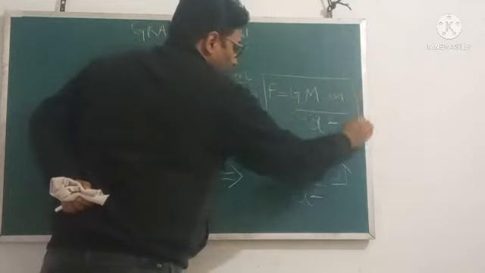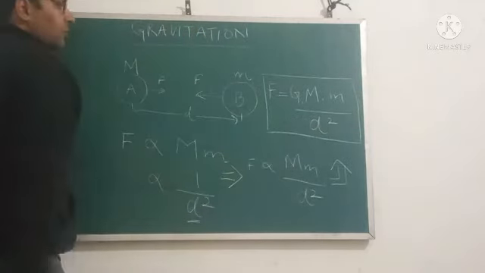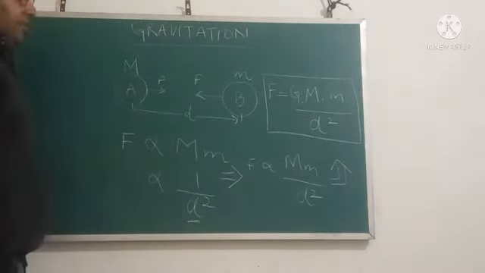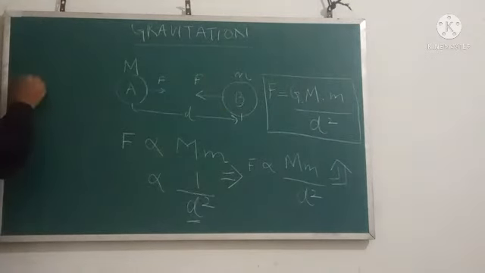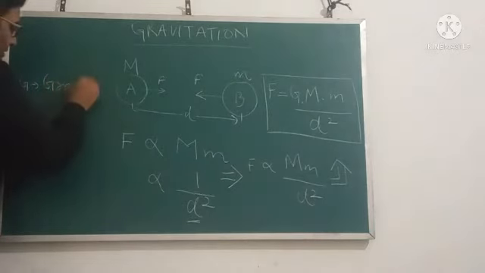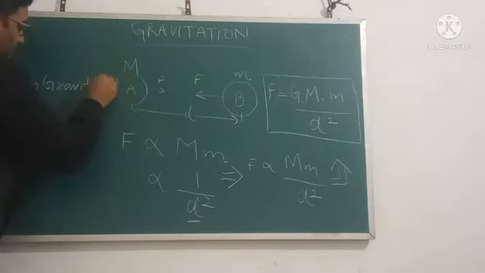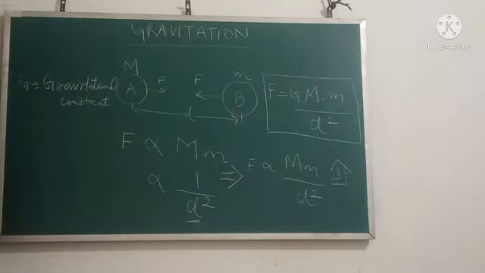This is what is called the universal law of gravitation. Now what is this G? This G is called the gravitational constant.